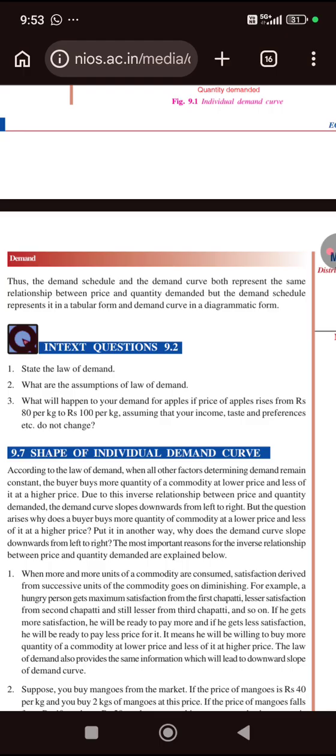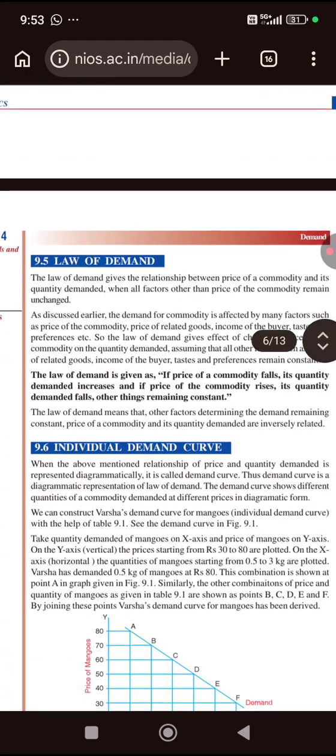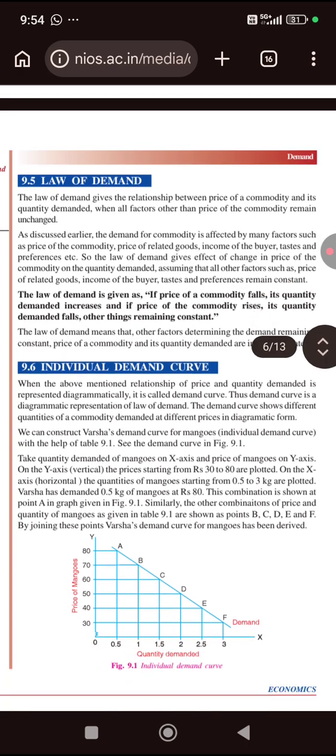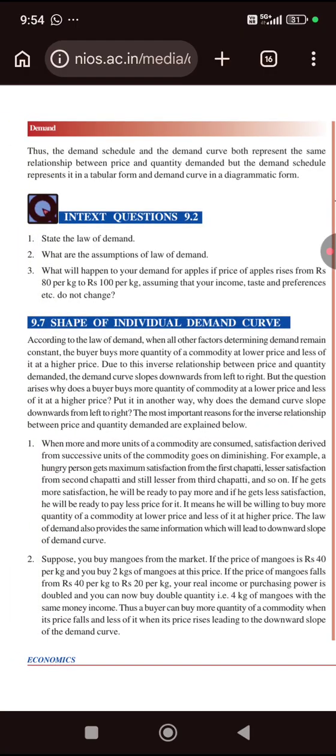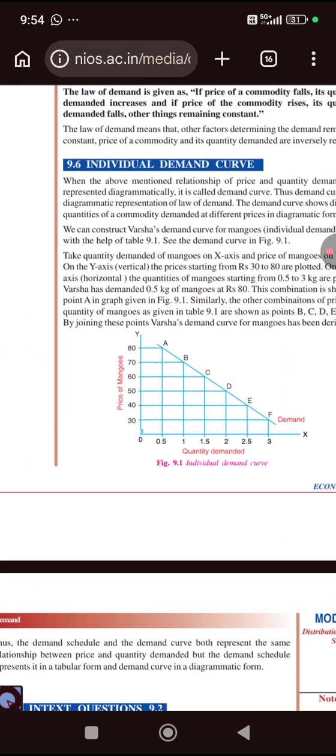So in text questions 9.2, state the law of demand. The law of demand is given as: if the price of a commodity falls, its quantity demanded increases, and if the price of the commodity rises, its quantity demanded falls, other things remaining constant. Second question, what are the assumptions of the law of demand?